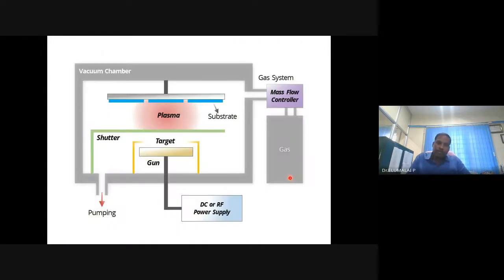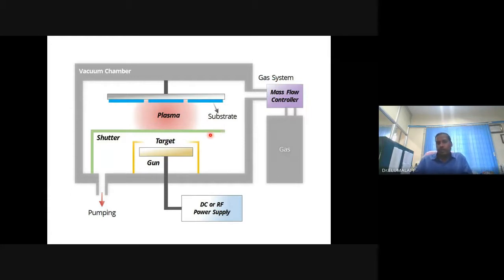This is how it happens. Again, vacuum is very important. In most physical processes, vacuum is very important. You need to create the vacuum by removing the unwanted moisture, oxygen, or anything else. Otherwise, the sputtering will not be effective. So a good vacuum system is very important.